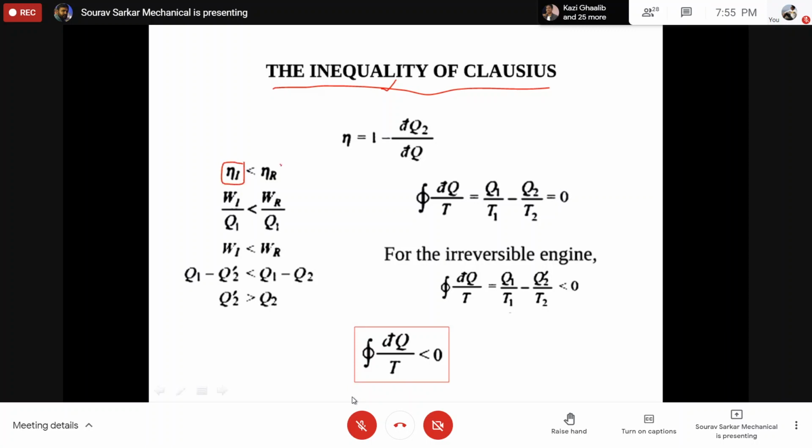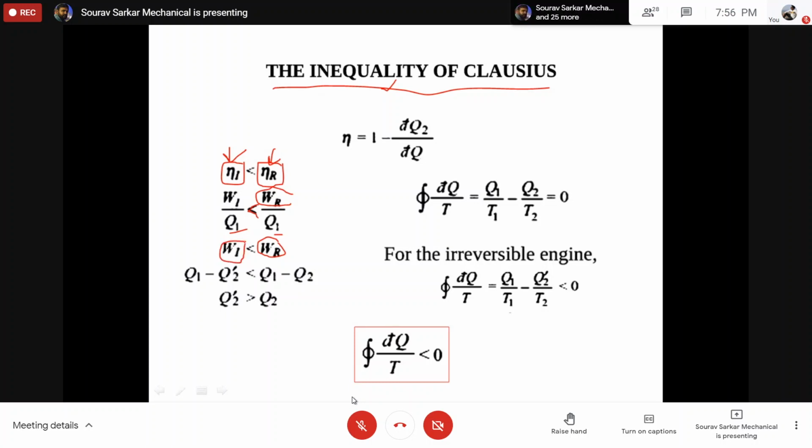If I consider there is an irreversible cycle and there is a reversible cycle, just consider there is a reversible heat engine and an irreversible heat engine. Which one will have the highest efficiency? The reversible one. So I can write that this is the work output and this is the heat input. For the same heat input, the work output of the reversible heat engine is highest, so there is a greater than sign. W reversible is greater than W irreversible.